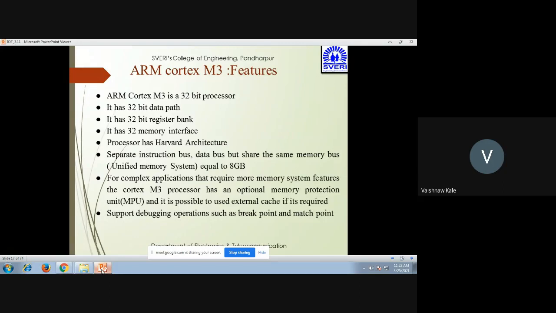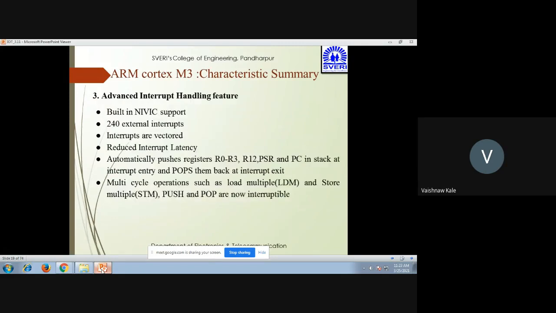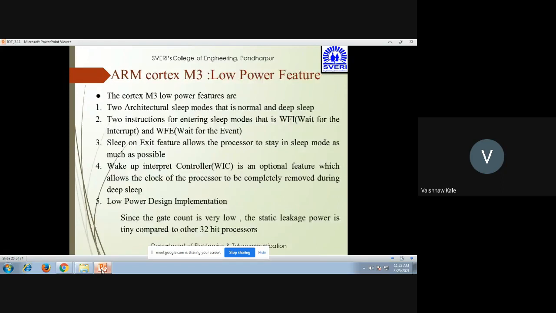For complex applications that require more memory features, it can use an MPU, called the memory protection unit, and it is possible to use an external cache if required. Then it supports debugging operations such as breakpoint and matchpoint. The characteristic summary: it has high performance, debug support, advanced interrupt handling features, low power consumption, then system features.